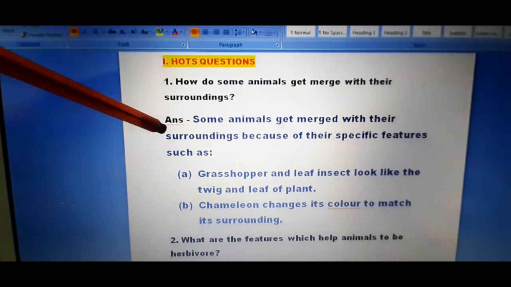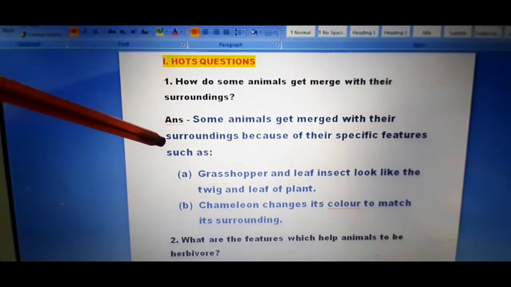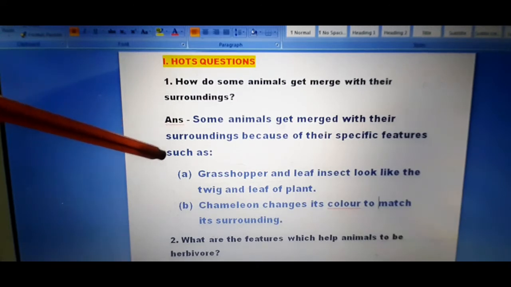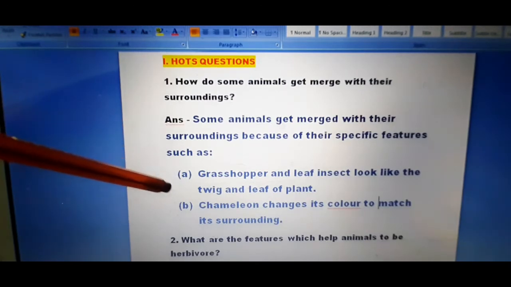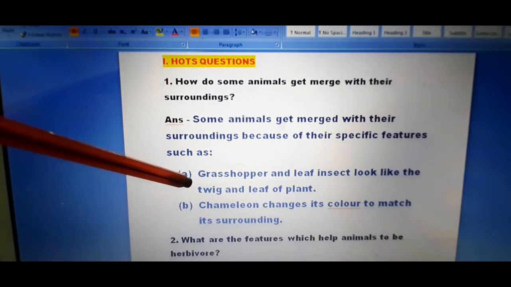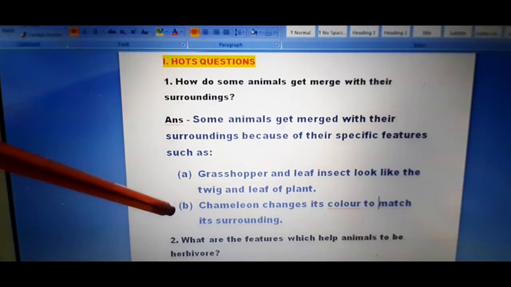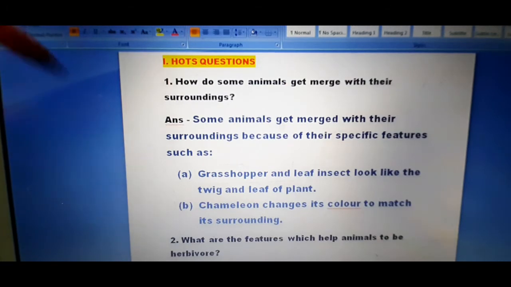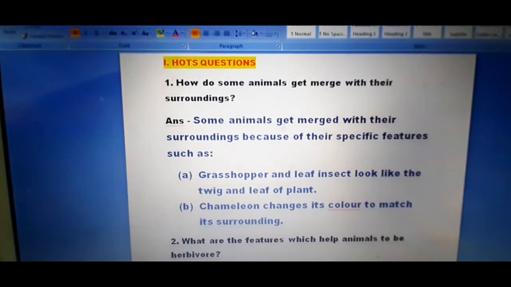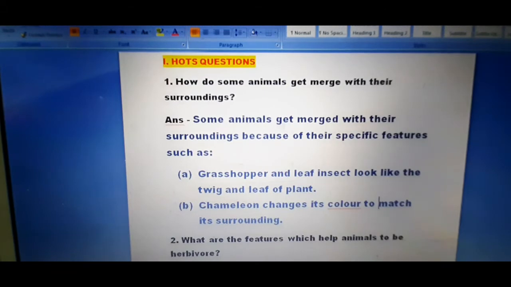And the answer is, again I am repeating, some animals get merged with their surroundings because of their specific features, such as A, grasshopper and leaf insect look like the twig and the leaf of a plant. B, chameleon changes its color to match its surroundings. This is your question number 1, and there is your answer. So, shall we come on to the next question?